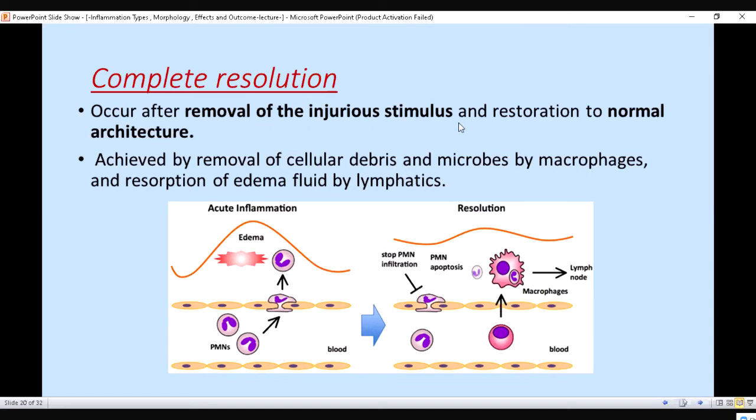It occurs after removal of the injurious stimuli and restoration of the normal architecture, which I explained to you. When the injurious stimulus is removed, everything becomes normal.